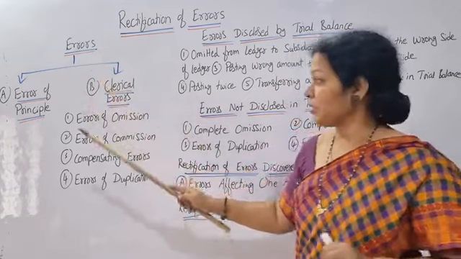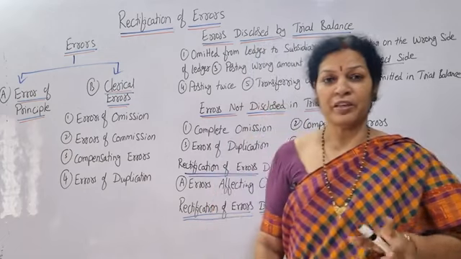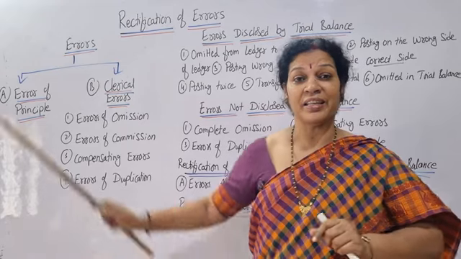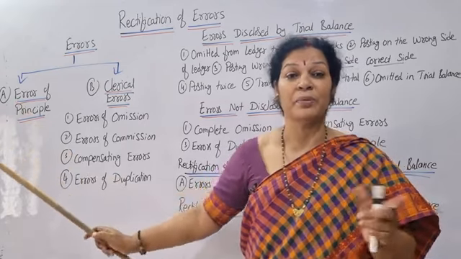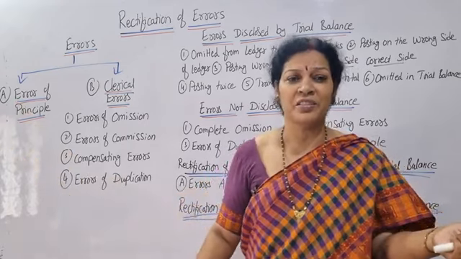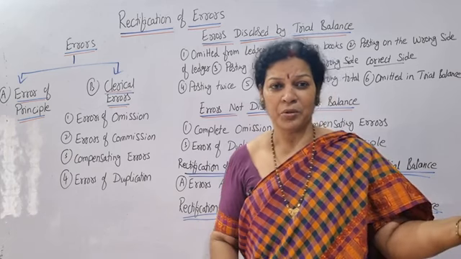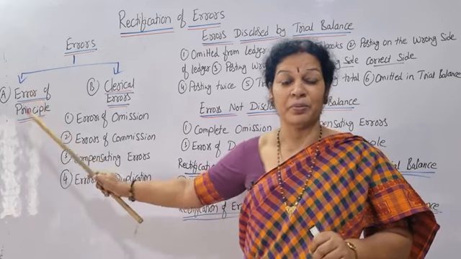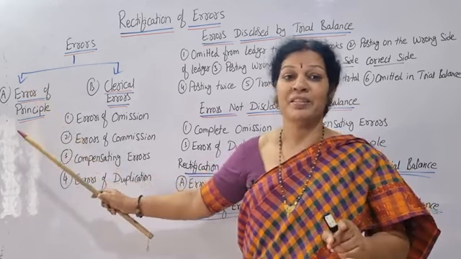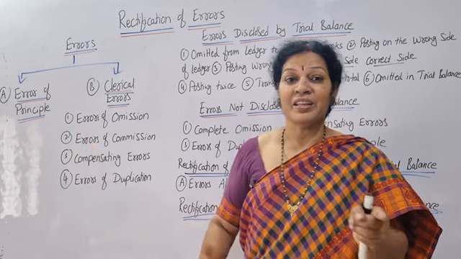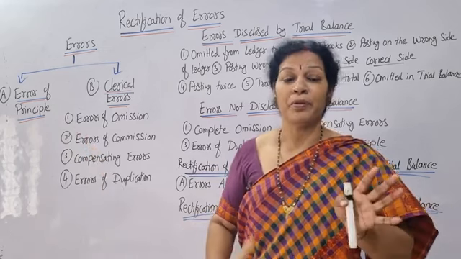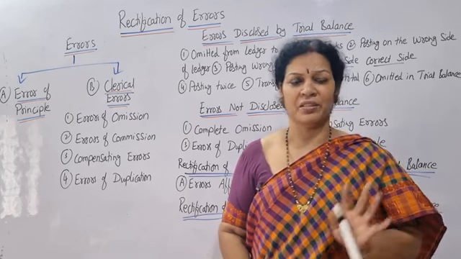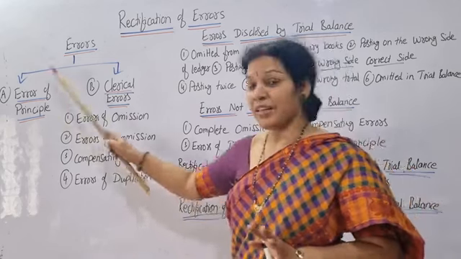Errors are of two types. One is error of principle. Error of principle is when we are not following accounting principles. What are accounting principles? The double entry system, what to debit, what to credit. When you are not following that properly, that is called error of principle. This happens especially when the clerk or accountant does not have proper knowledge of accounting. Only in such cases it happens.